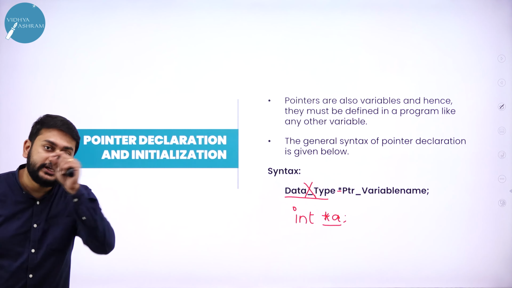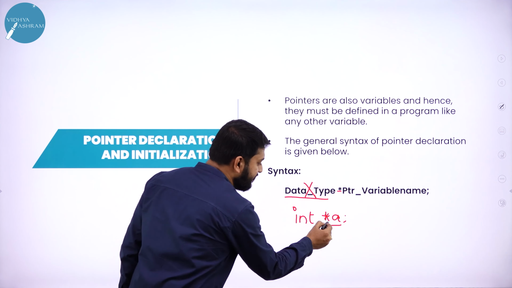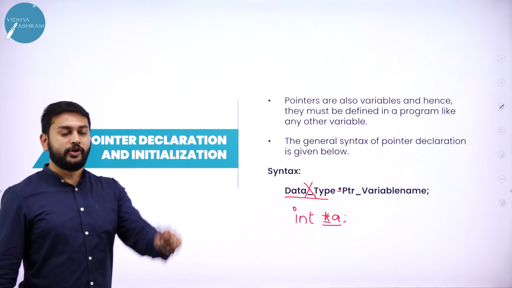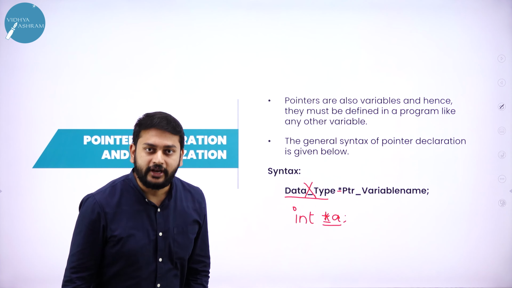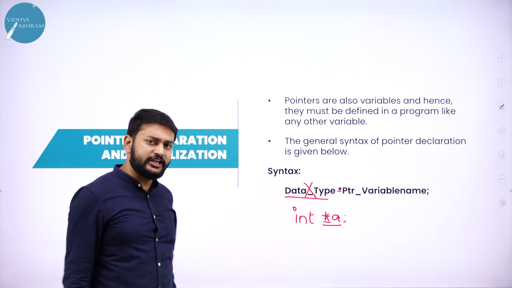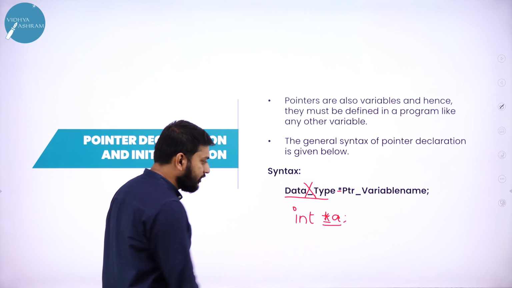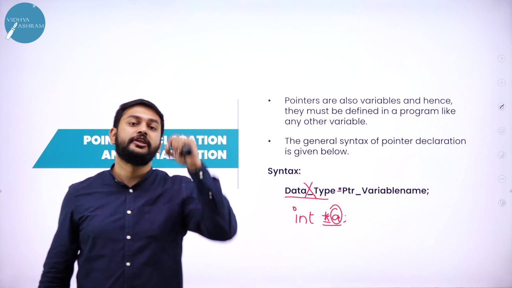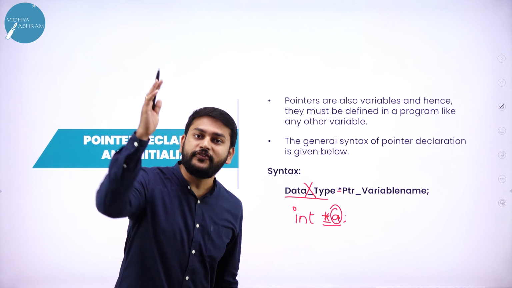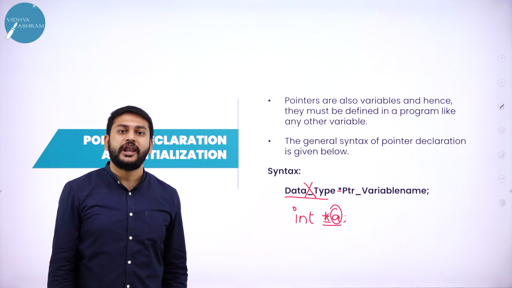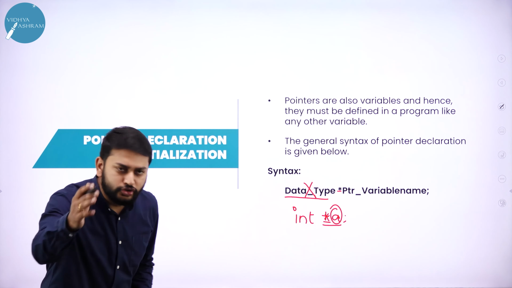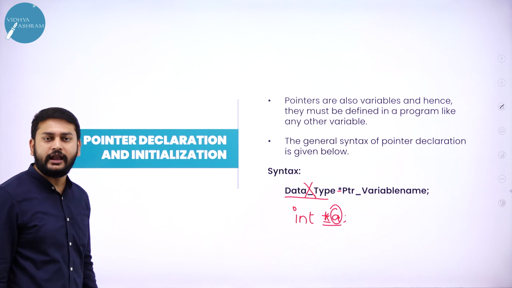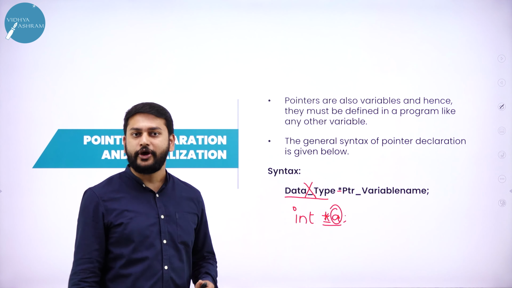Now tell me whether it is a pointer variable. Yes. How do you say that this is a pointer variable? Because I have this asterisk. That is why I will call A a pointer variable. What is the speciality of this pointer variable? This variable holds the address of another variable. That is the speciality of this pointer variable. So you know how to declare and how to initialize this pointer variable now.